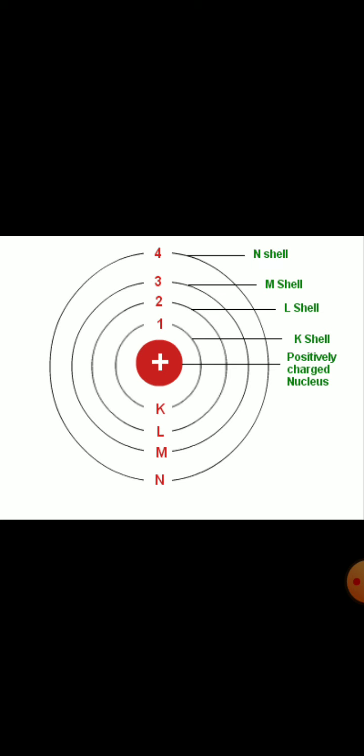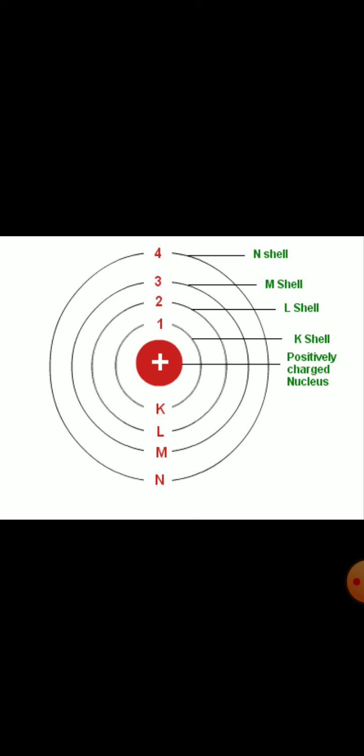The formula was 2n square. That is, in first orbit, n is equal to 1, so in first orbit, the maximum number of electrons that can be filled is 2. That way, for all different orbits, we can find the maximum number of electrons that can be filled.